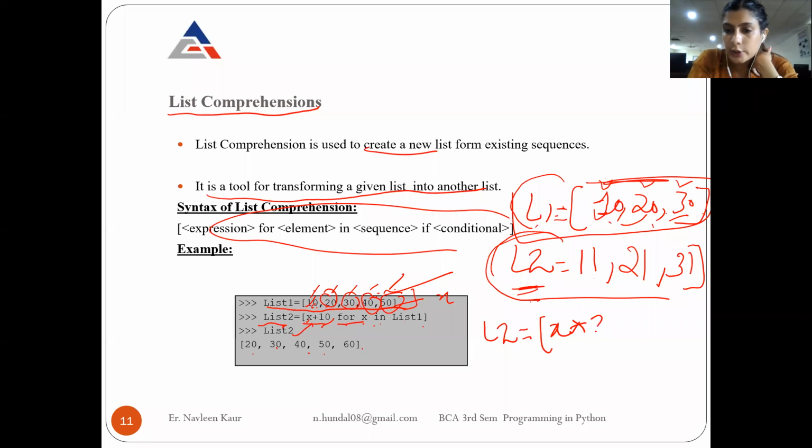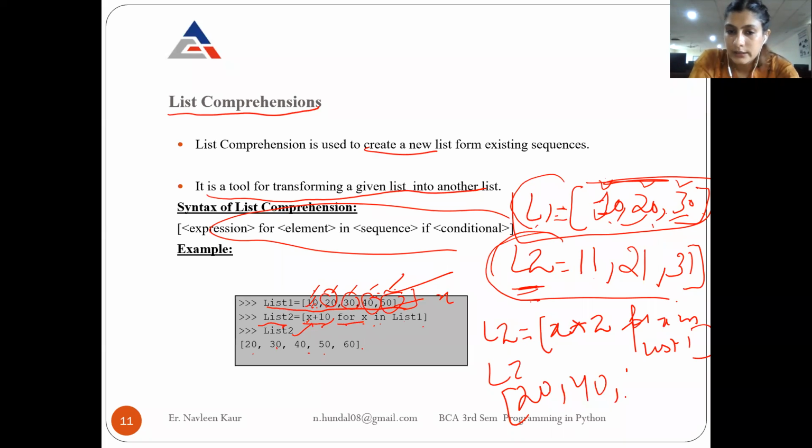You can write it like this also, that I want a new list L2, that is X multiplied by 2 for X in list 1. So what will happen? To every element 2 will be multiplied. So the new list will be 10 multiplied by 2, 20, 40, 60, 80, 100.